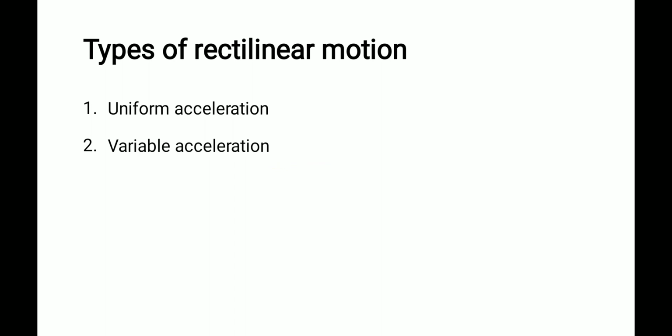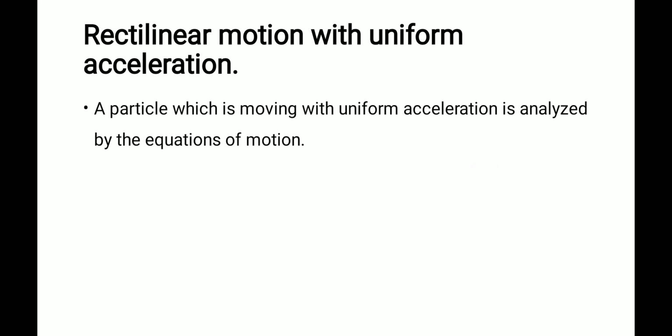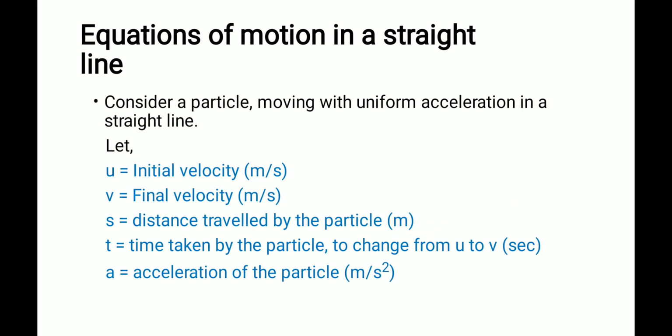Types of rectilinear motion: we have uniform acceleration and variable acceleration problems. If the acceleration is constant, it is uniform acceleration. If acceleration also varies, it is variable acceleration. We will study first about uniform acceleration motion.